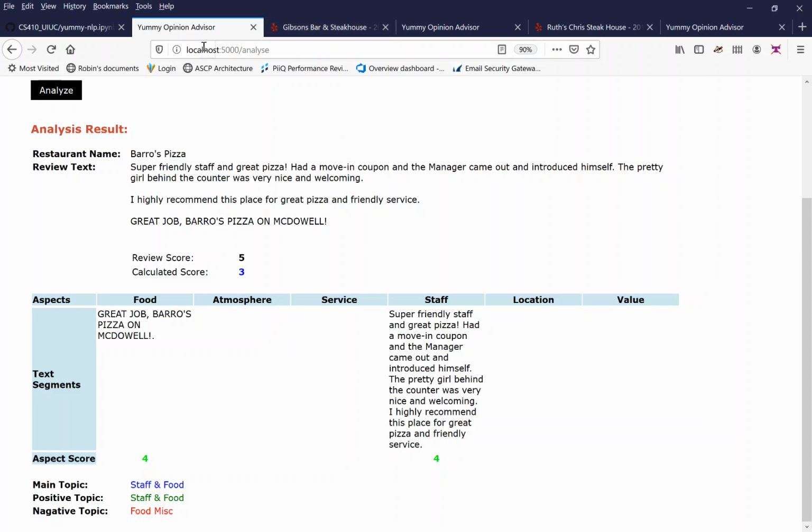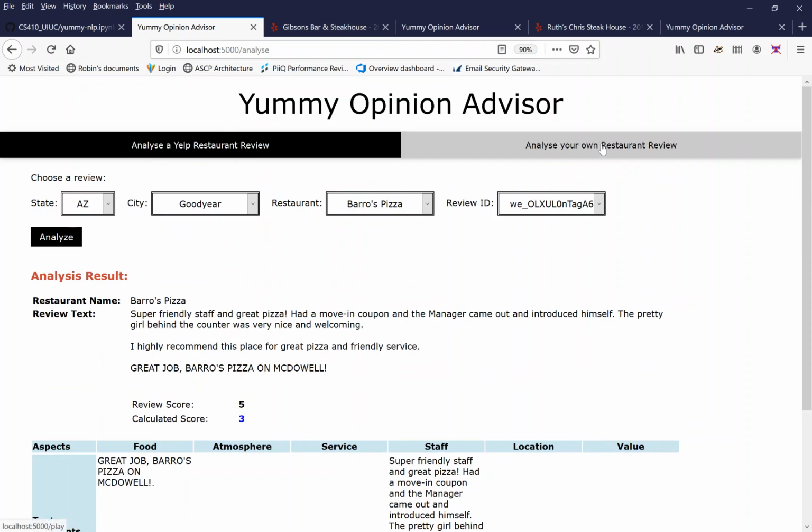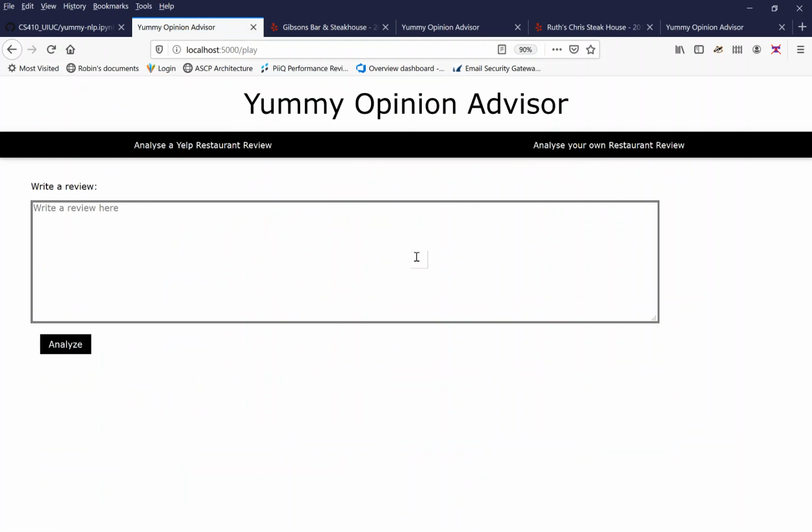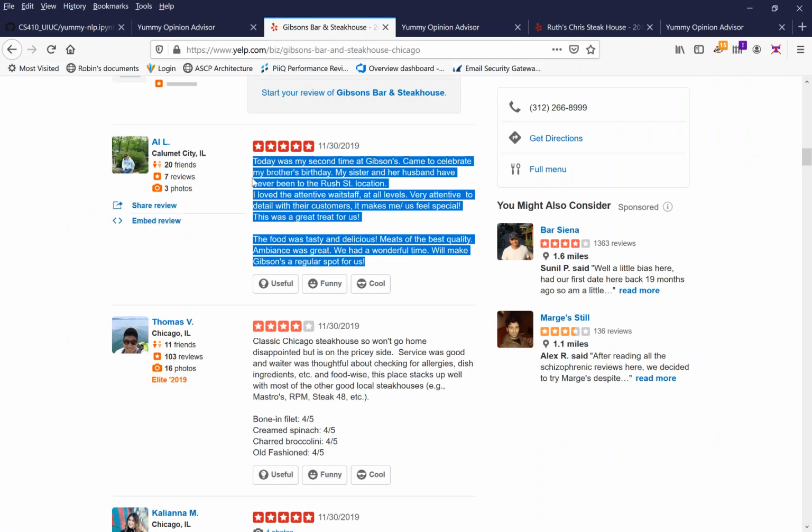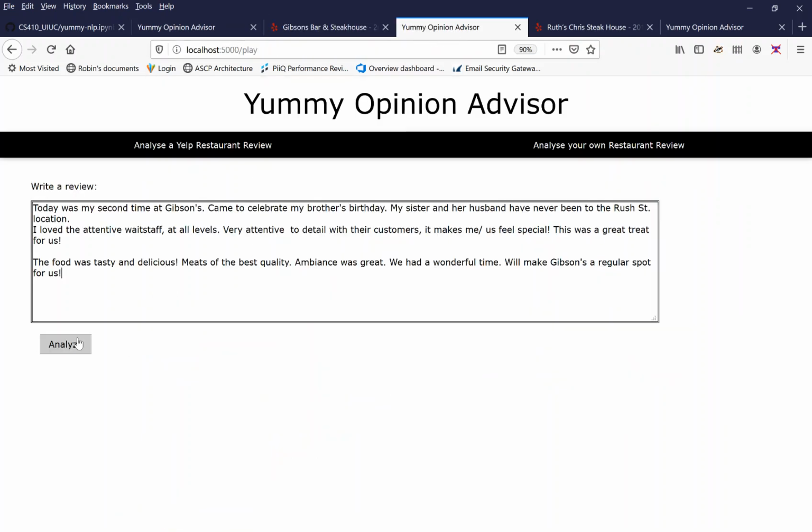And one other aspect that we've done, we allow a user to put in their own review and then analyze it. So I've gone ahead and gone to Yelp and looked at a popular steak restaurant in Chicago called Gibson's. As you can see, it's a 5-star review. So let's analyze this.